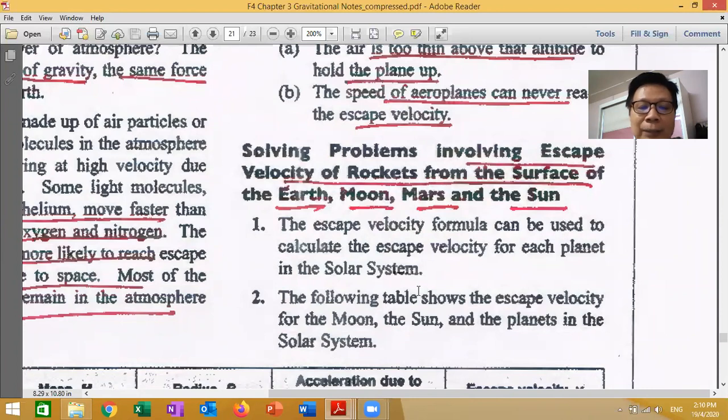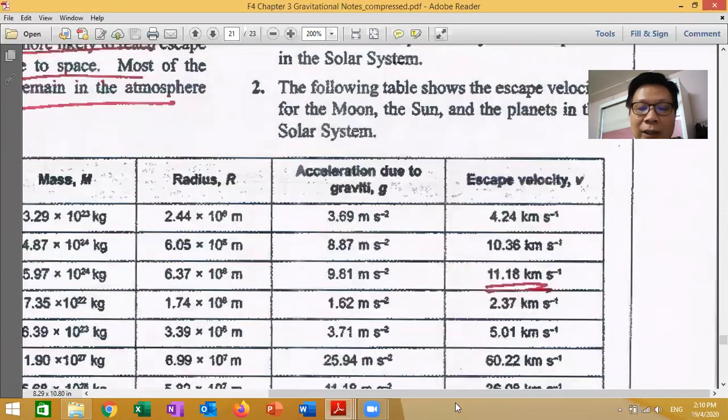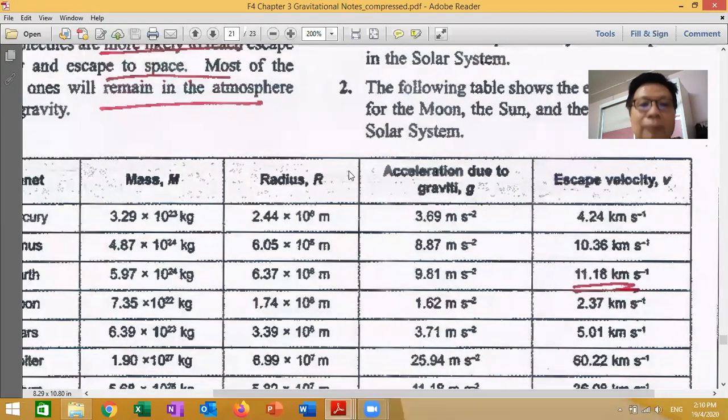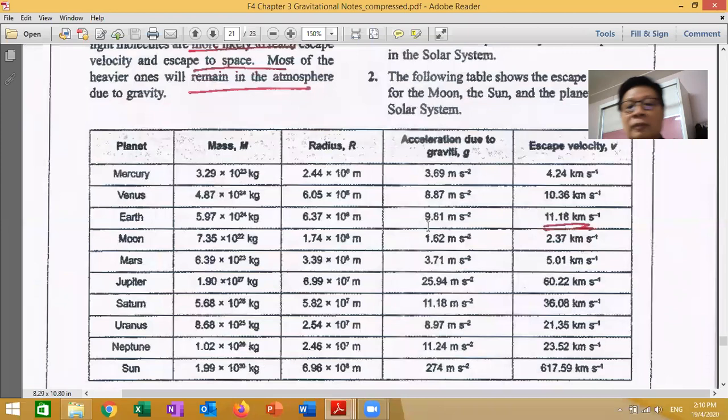All these are simple. This one, you have a look at the table. You don't need to memorize it, because roughly you know it already. Look at Earth. You want to escape from the Earth, right? This is the minimum speed.